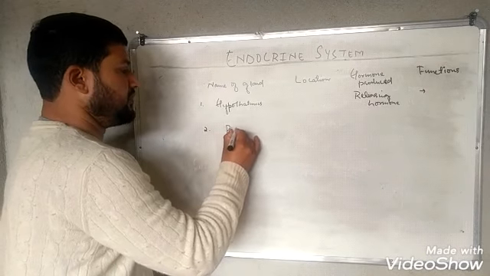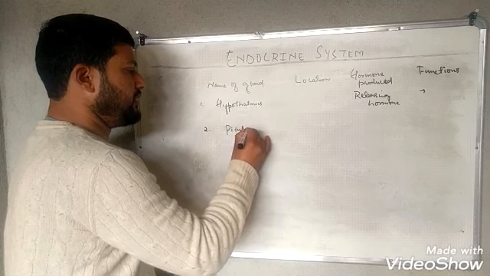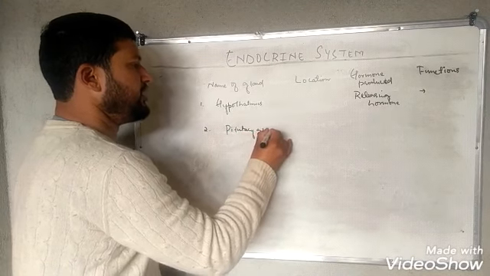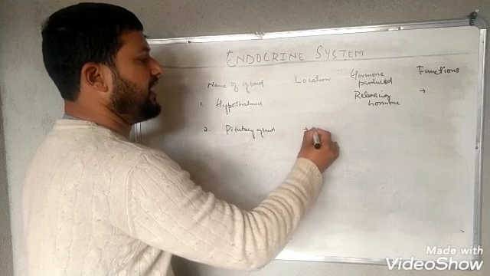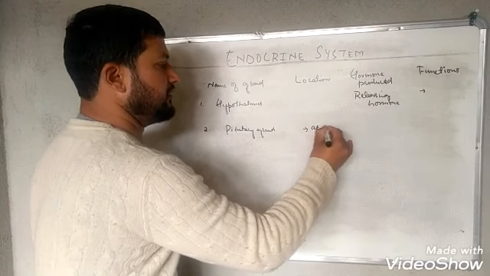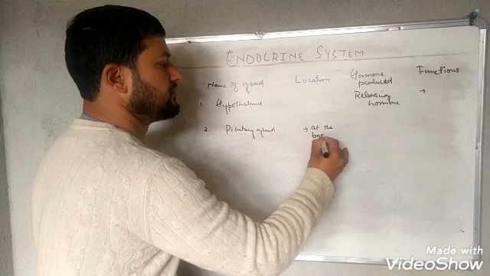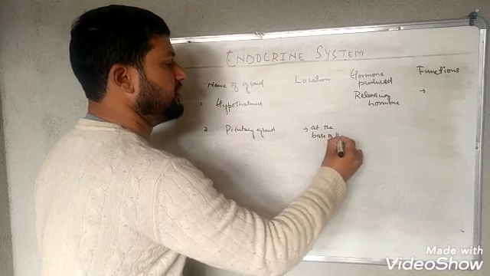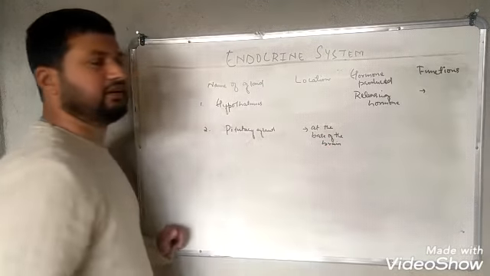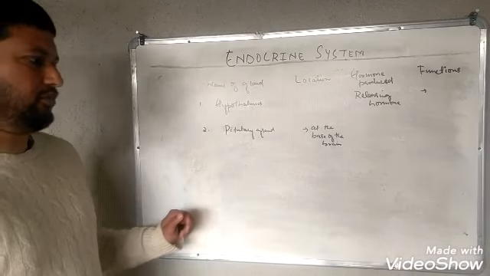Another is the pituitary gland. This pituitary gland is present at the base of the brain. It secretes a number of hormones.